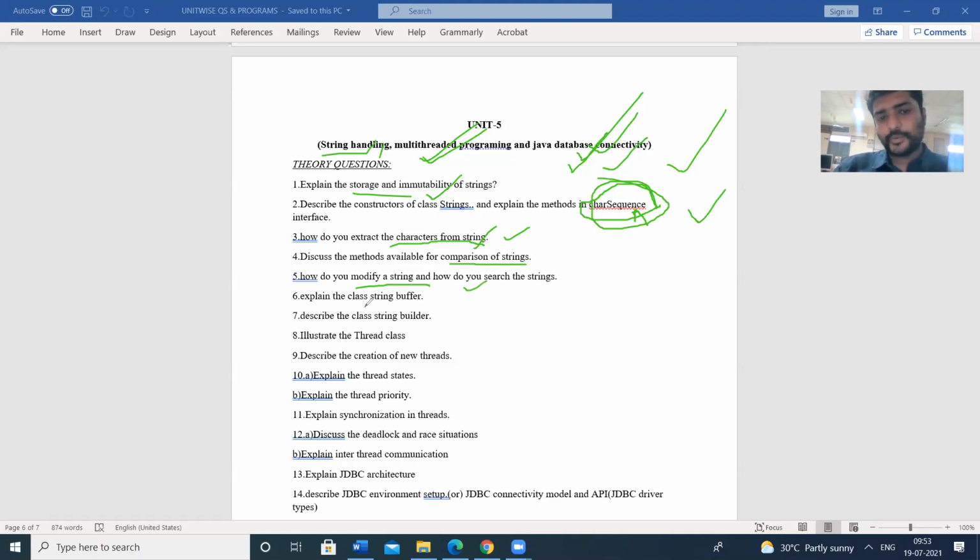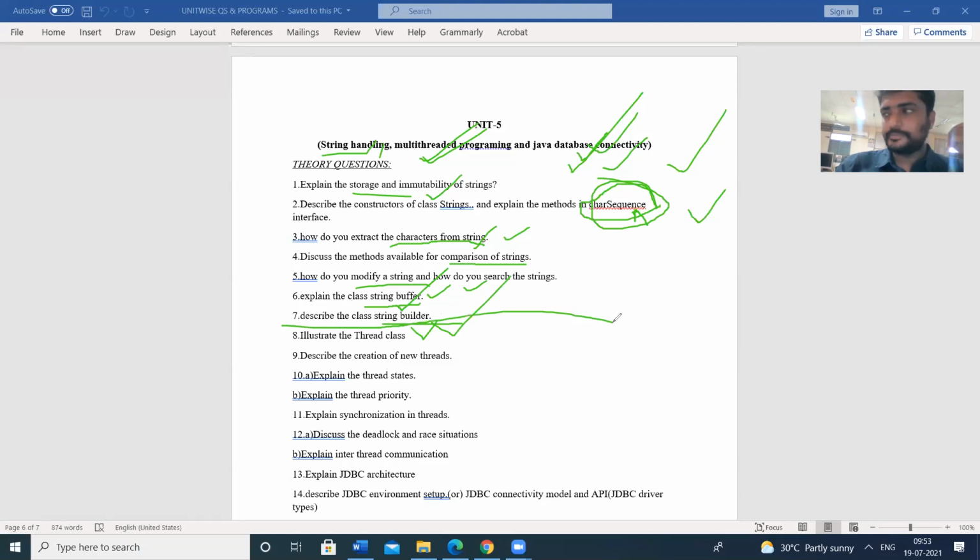Next, we are going to discuss the StringBuilder class and then the StringBuffer class. To implement strings, we have three classes: String, StringBuilder, and StringBuffer.